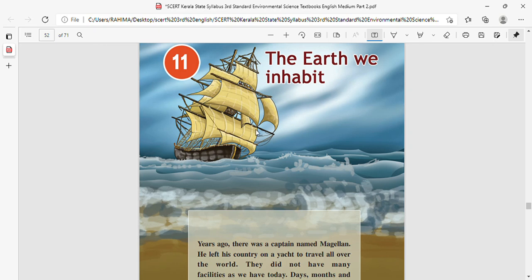Hello my dear students. Today in class we are going to take the 11th chapter, that is The Earth We Inhabit. അതായത് ഇതിന്റെ അർത്ഥം എന്താ? നാം വസിക്കുന്ന ഭൂമി അല്ലേ?